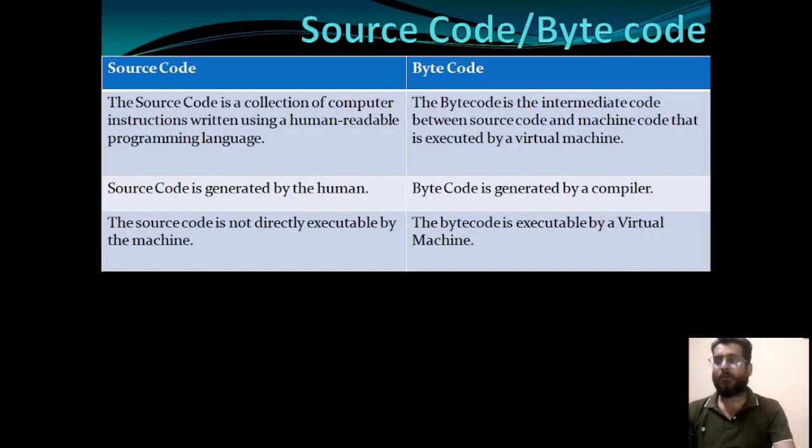Differences between the source code and byte code. The source code is a collection of computer instructions written using a human readable programming language. Source code is generated by the human. The source code is not directly executed by the machine. First, it will be converted into the byte code. Now see the byte code. The byte code is the intermediate code between source code and the machine code that is executed by a virtual machine, that is JVM. Byte code is generated by a compiler. It is not generated by the human, it is generated by the compiler, and the byte code is executable by a virtual machine, that is JVM.